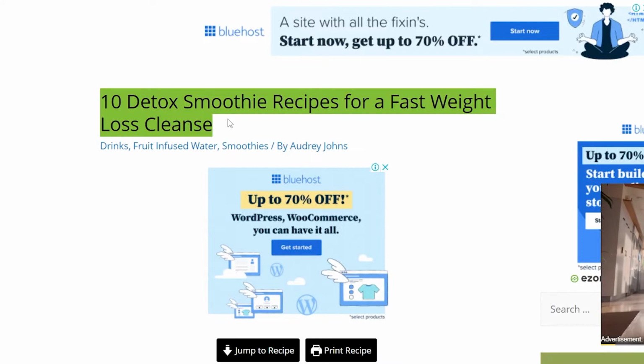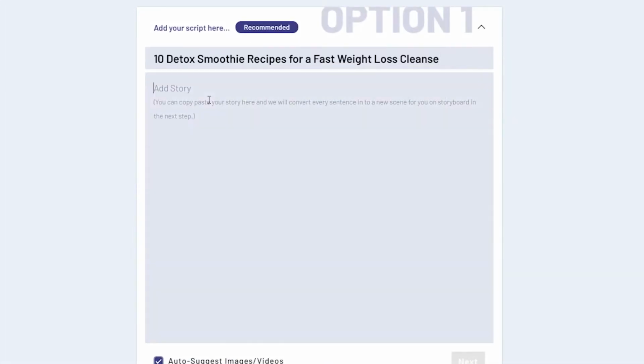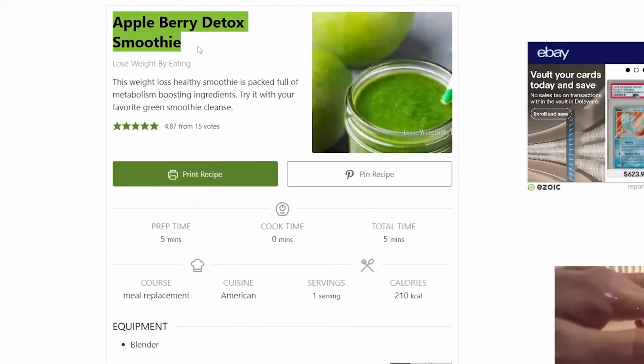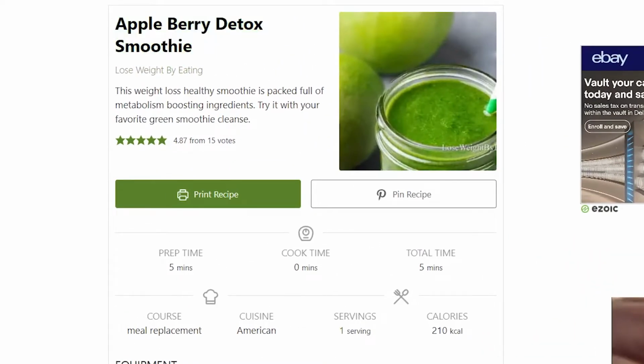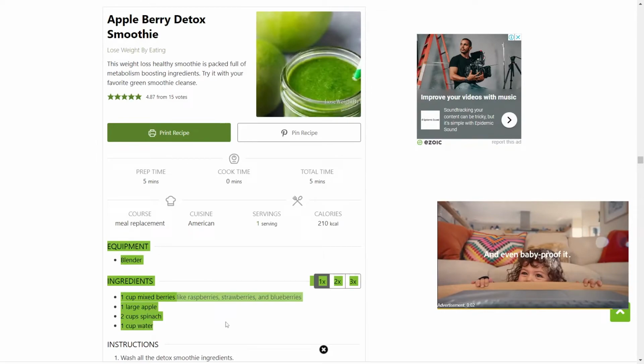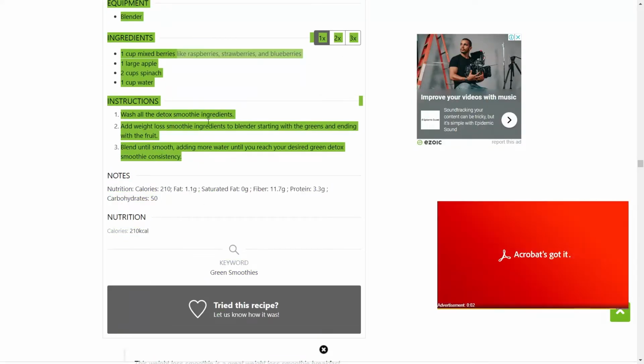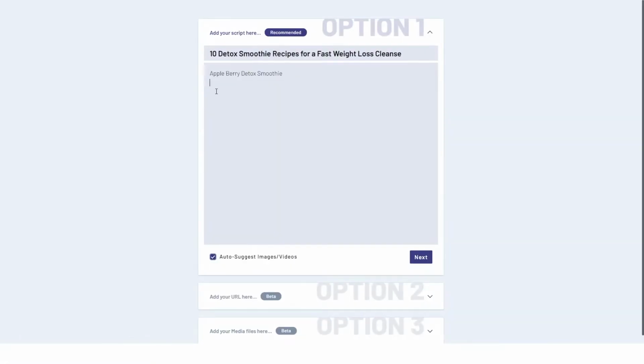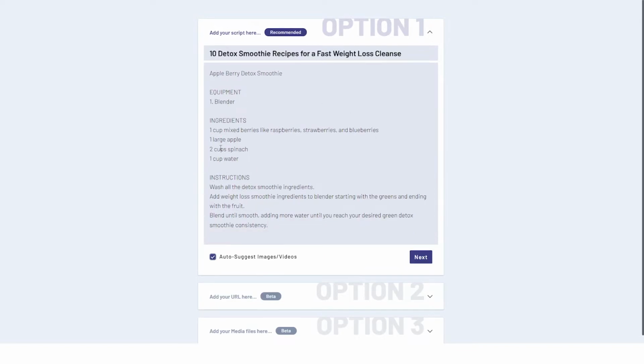We can copy the title by pressing Ctrl+C, copy that text, and paste it over here. For instance, we can make the third smoothie, the Appleberry Detox Smoothie. Copy the guide on how to use the products. Copy that text and paste it over here. Once that is done, click Next and the smoothie will be ready in a few seconds.